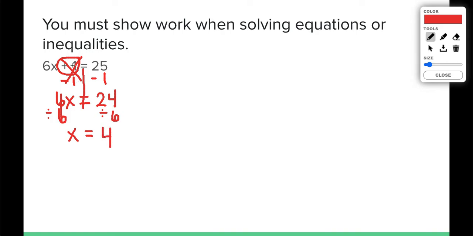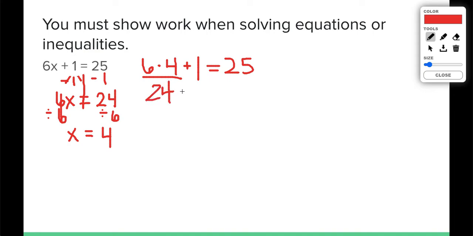That means if I went back into this equation and replaced x with a 4, it would be true. Let's try that. You can always check your work on equations by plugging in the answer you got to see if it makes sense. So we're going to take out the x and put a 4 in there, and then we're going to solve to see if this stays true. 6 times 4 is 24. Is 24 plus 1 25? It is. So since both sides equal one another, 25 does equal 25. That means my value for x was correct.